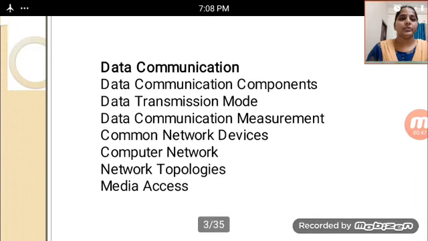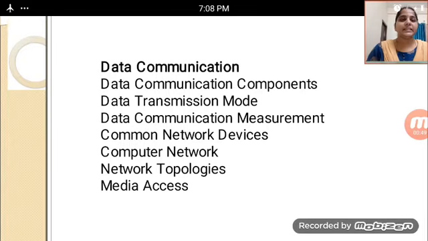I'm going to discuss data, what is data communication, data communication components, data transmission mode, data communication measurement and common network devices, and then computer networks and network topologies, and then media access. These are the topics I am going to discuss one by one.